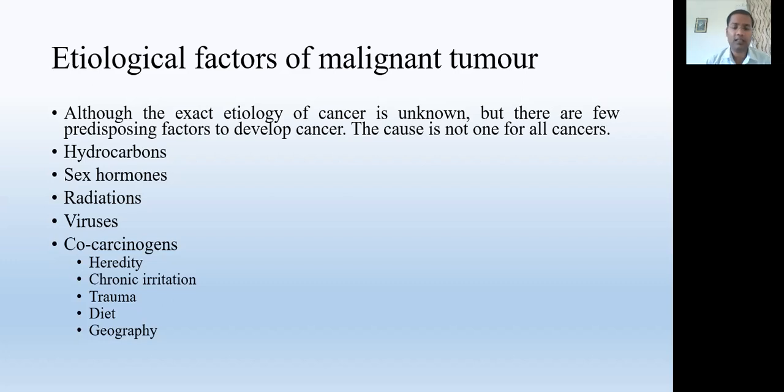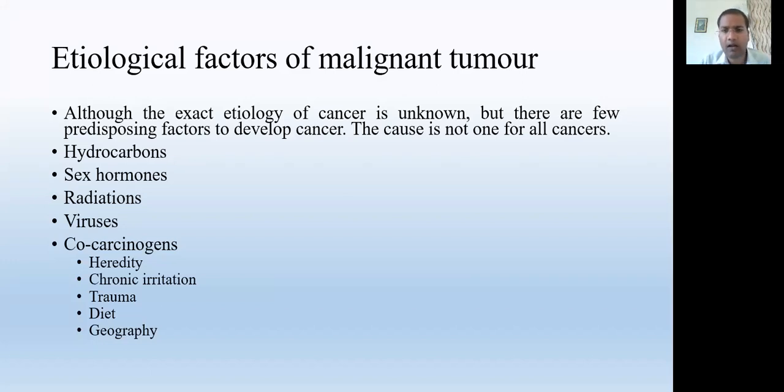So these types of factors are important: if any tissue of the body is getting continuous irritation from any kind of agent, then that tissue may develop a malignant tumor in the later stage.